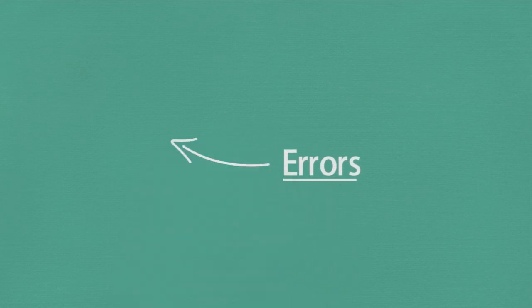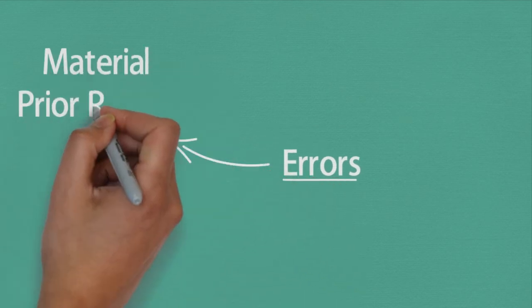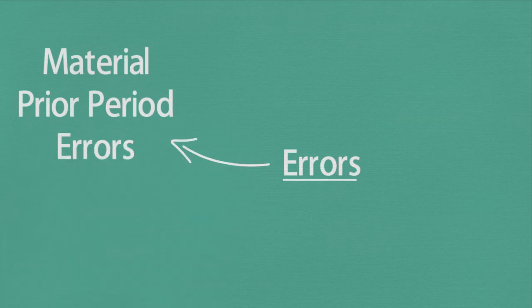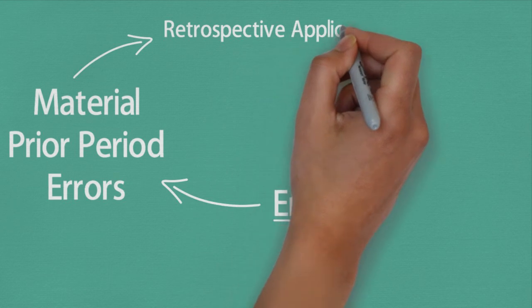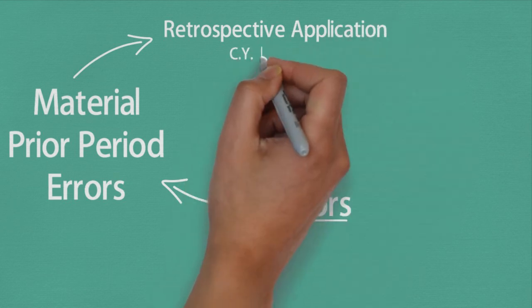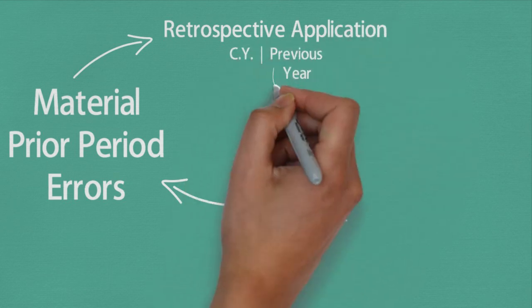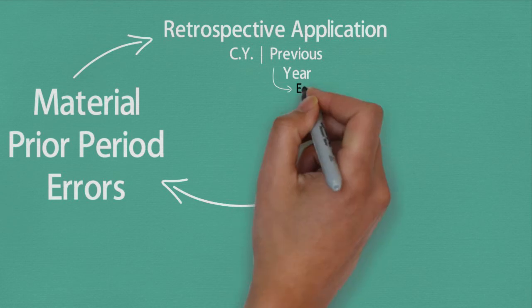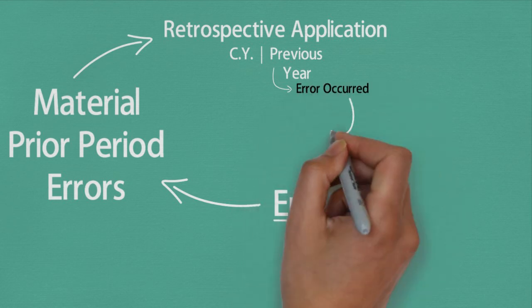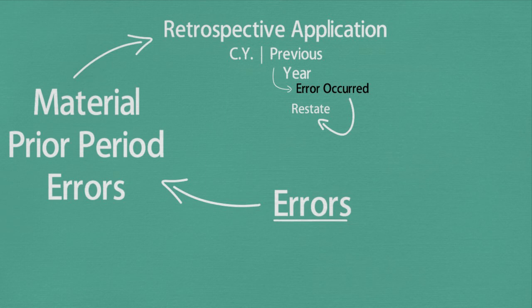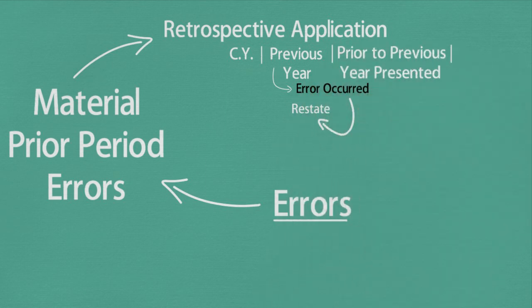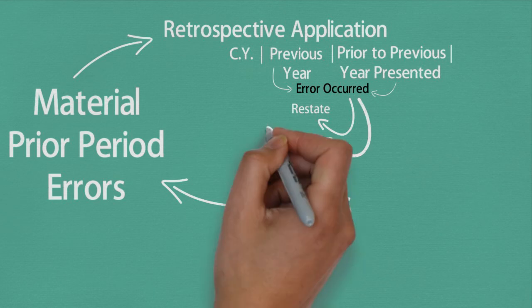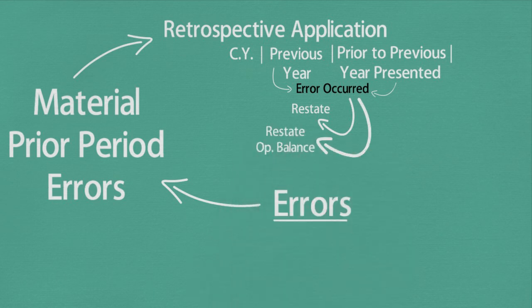Ind AS 8 requires an entity to correct material prior period errors retrospectively in the first set of financial statements approved for issue after their discovery by restating comparative amounts for the prior periods presented. But if errors occurred before earliest prior period presented, entity should restate the opening balances for earliest period presented.